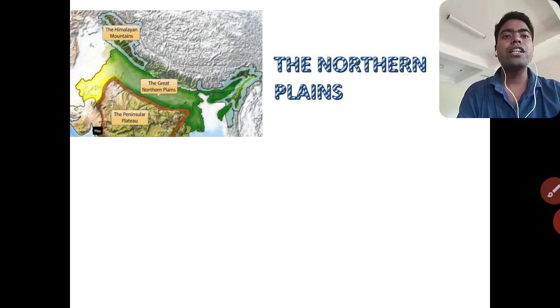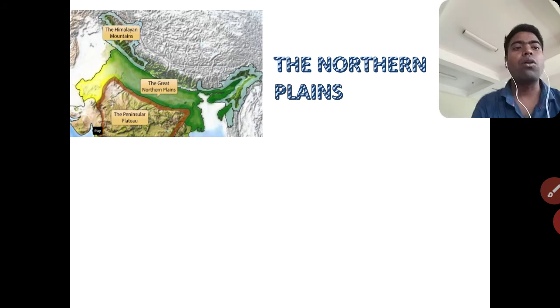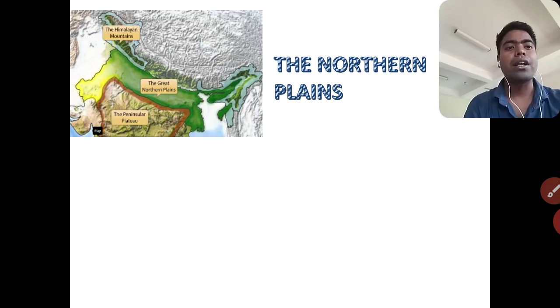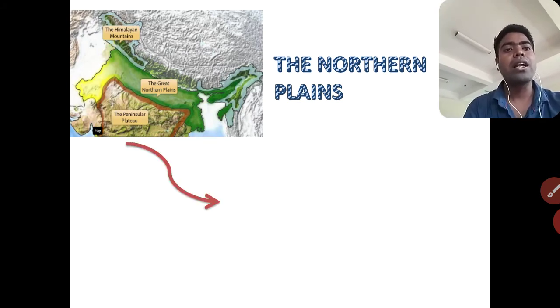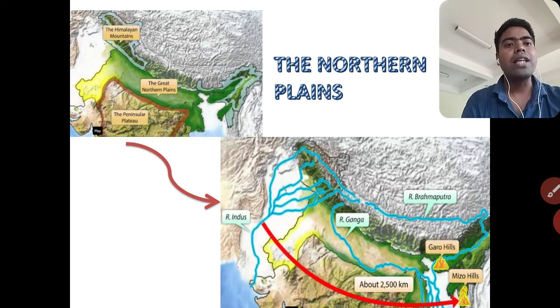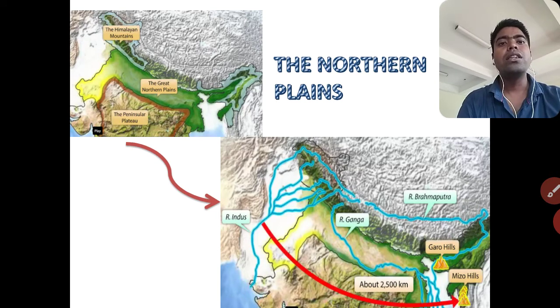In our country, plains are formed by the work of three main rivers. Which are the three main rivers? The Indus, the Ganga, and the Brahmaputra. These plains are situated between the Himalayan mountains in the north and the peninsular plateau in the south.